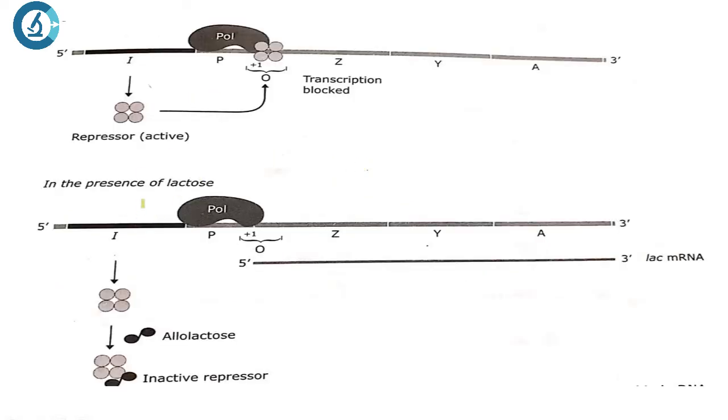Here very clearly they have given, you can see the repressor. Whatever I have explained, the repressor is a homotetramer. As I already said, it has 4 similar units, or 4 monomers. Here you can see RNA polymerase is bound to the promoter site. Always remember this, RNA polymerase binds to the promoter site along with the sigma factor. Then you can see the repressor protein is bound to the operator region. And why is it active? Because there is no lactose in the medium, the repressor remains active, and hence the transcription is blocked.